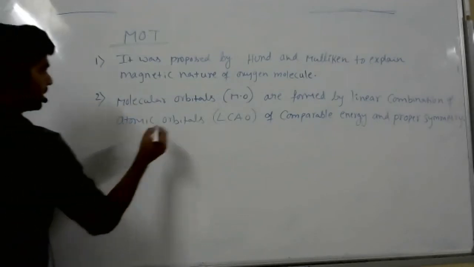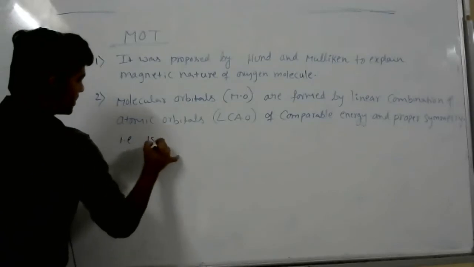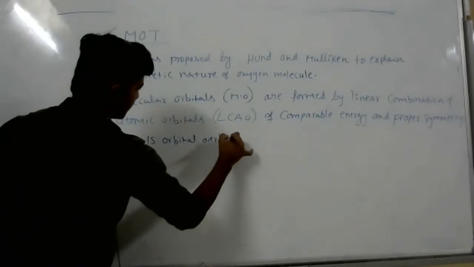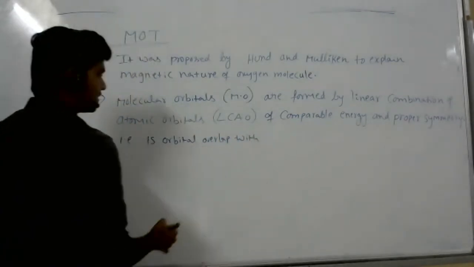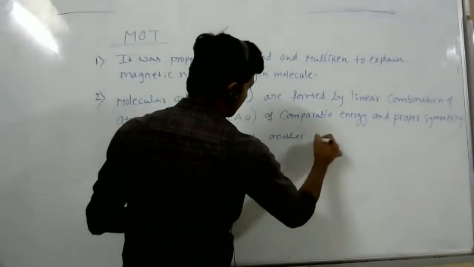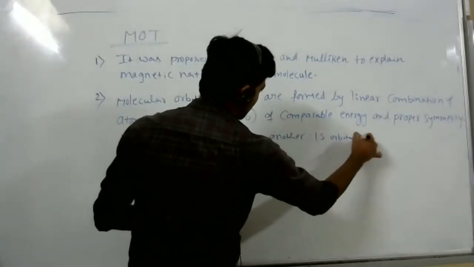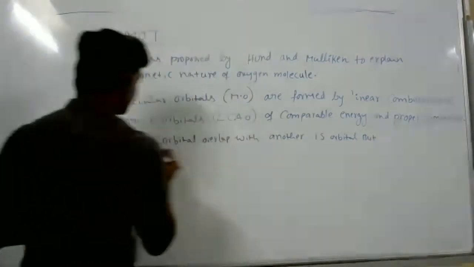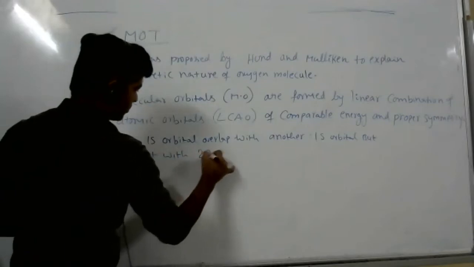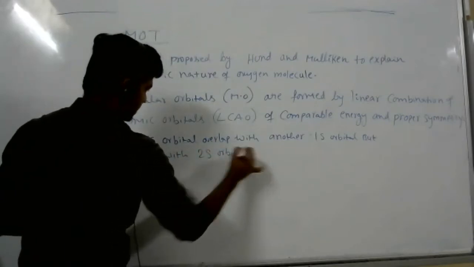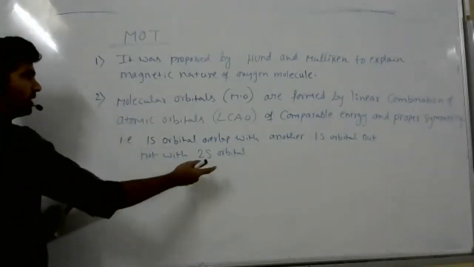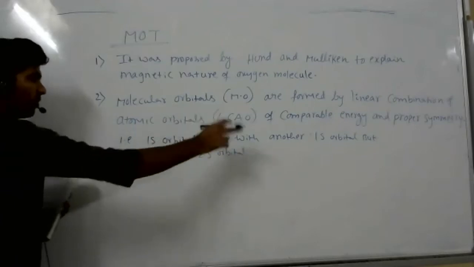So proper symmetry and comparable energy means that a 1s orbital overlaps with another 1s orbital, but not with a 2s orbital. Of course the orientation is the same, but the energy difference is very high here. The 1s and 2s energy difference is very high. That is why a 1s orbital overlaps only with a 1s orbital.